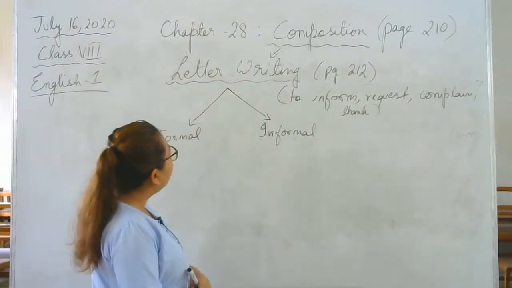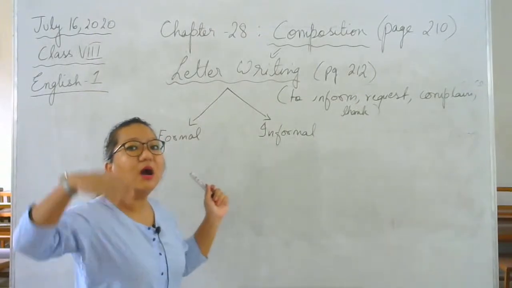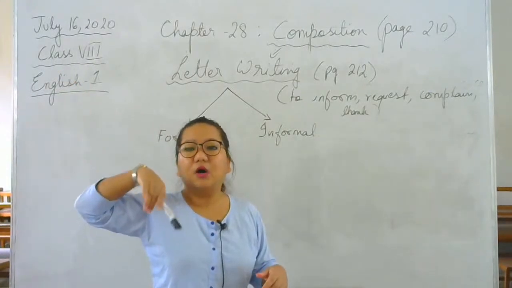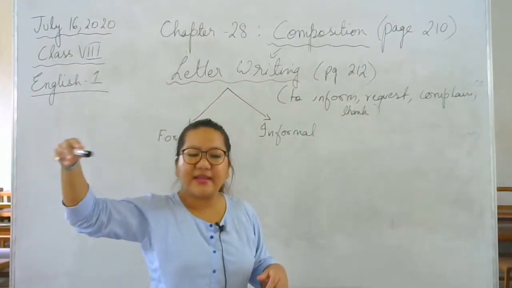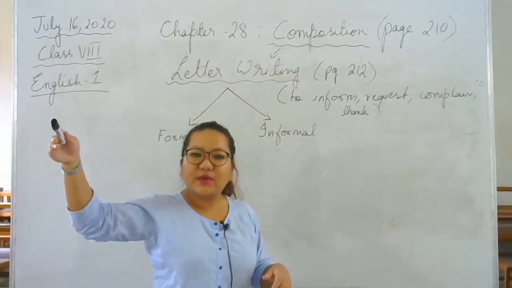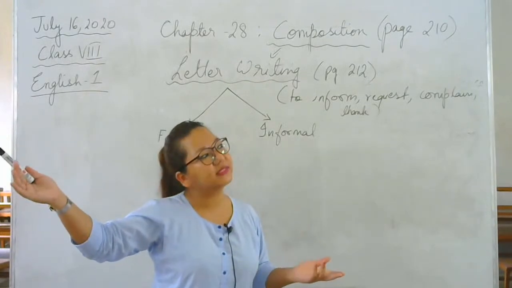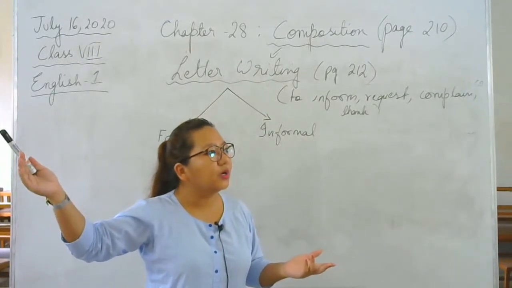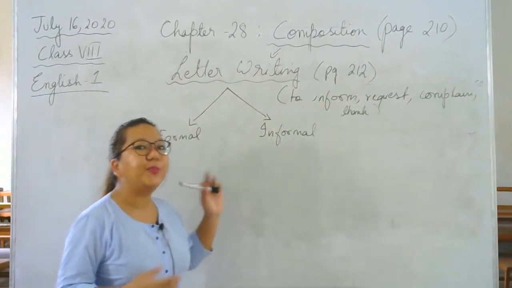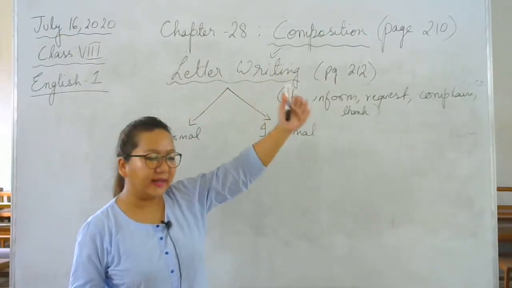In the formal, we usually write to people who are our authorities, who are above us. For example, officers, newspaper editors, advertisement agencies, principals, class teachers. Then what other examples can I give you? To the police station. So formal letters are written to those people who are in authority, who are in the higher rank.